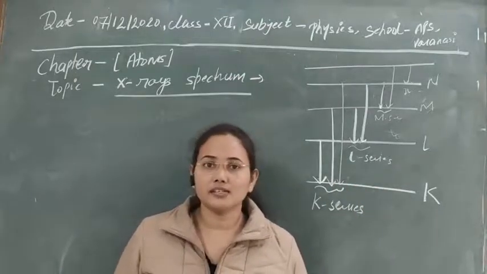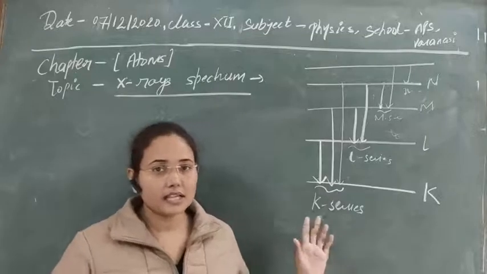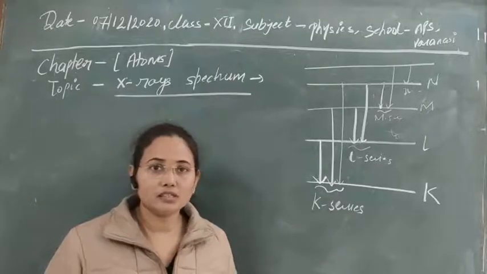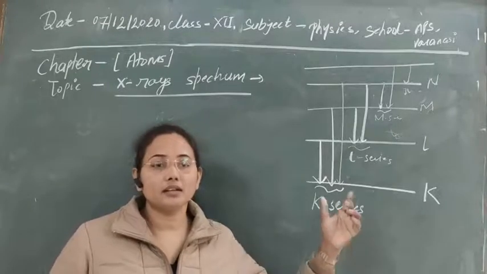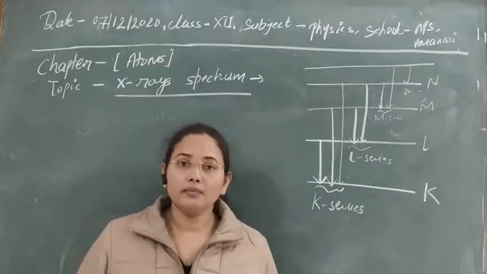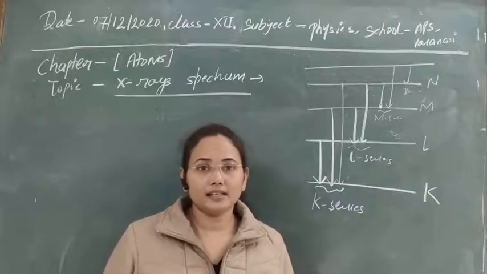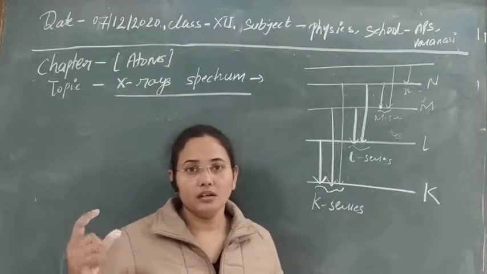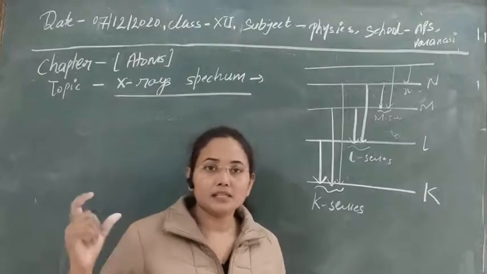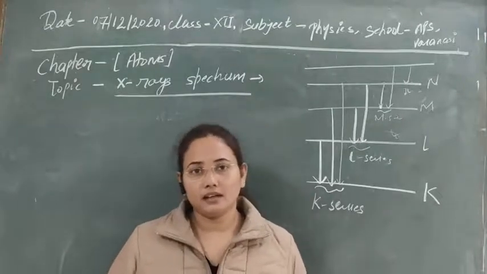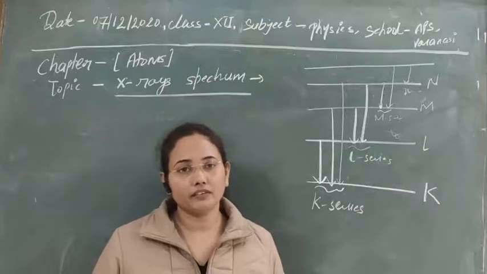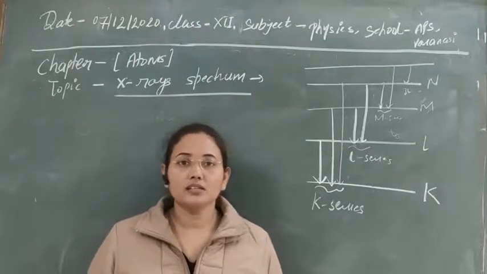First is continuous X-ray production, and second is characteristic X-ray production. Both are clear to you. In the continuous spectrum, only retardation of the velocity of a highly energetic electron is taking place, and due to their loss in energy, it appears in the form of an electromagnetic wave. That is the X-ray spectrum, and that has all possible wavelengths and frequencies. That's why it is known as continuous X-ray.